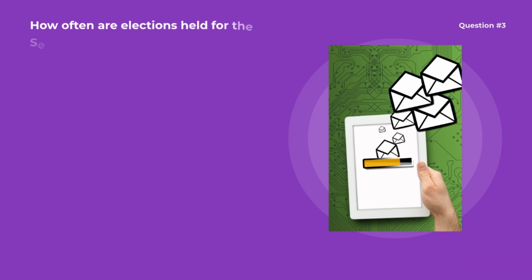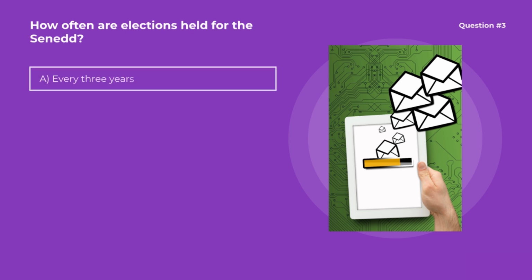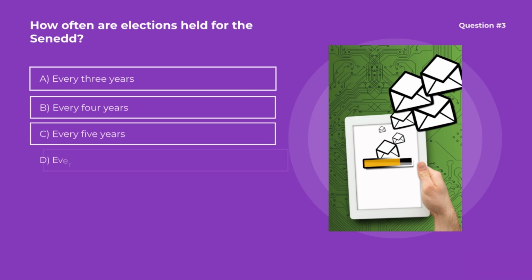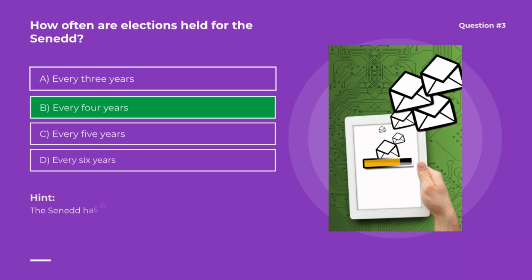Question number 3. How often are elections held for the Senedd? Options are A. Every 3 years, B. Every 4 years, C. Every 5 years, D. Every 6 years. Correct option is B. Every 4 years. The Senedd has 60 Senedd members, SMs, and elections are held every 4 years using a form of proportional representation.